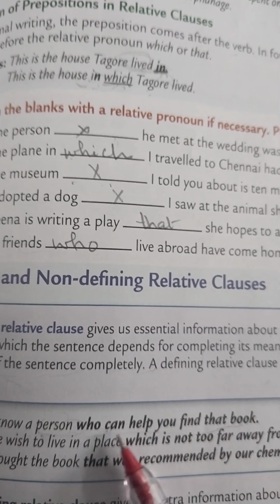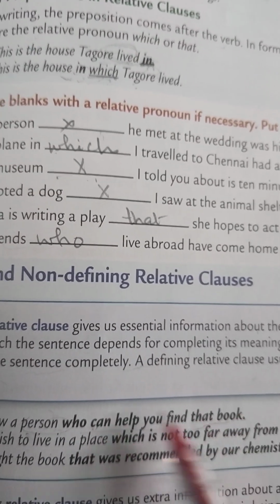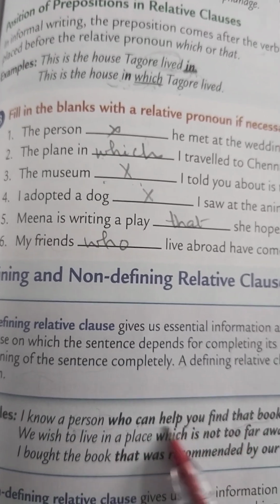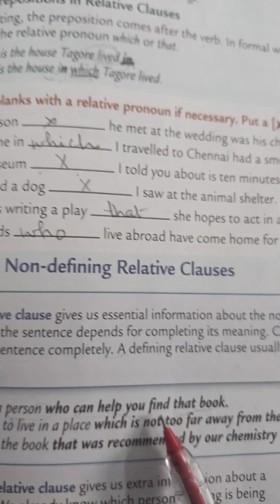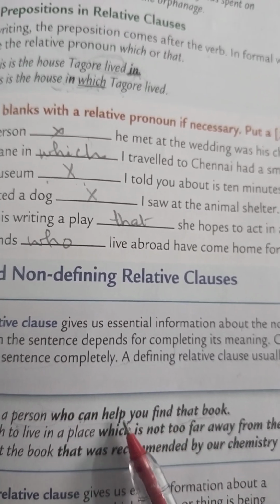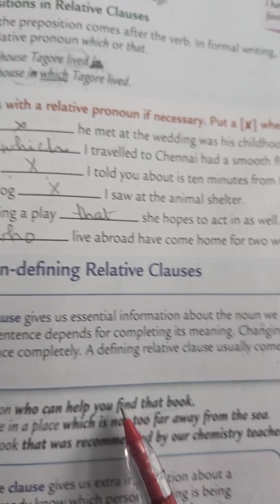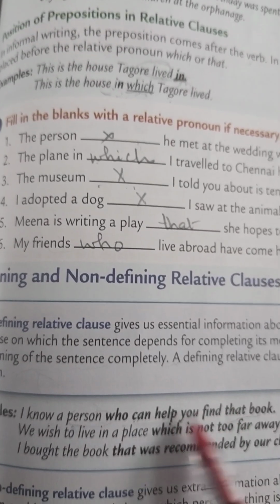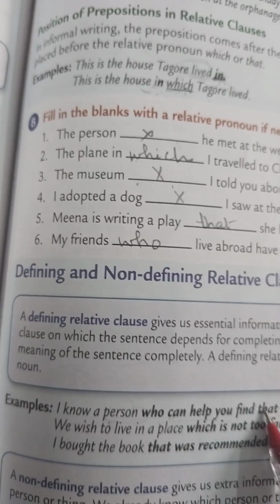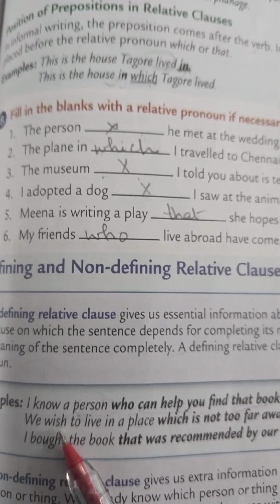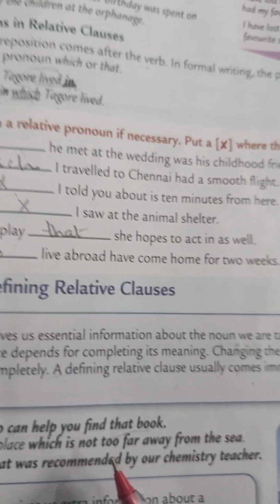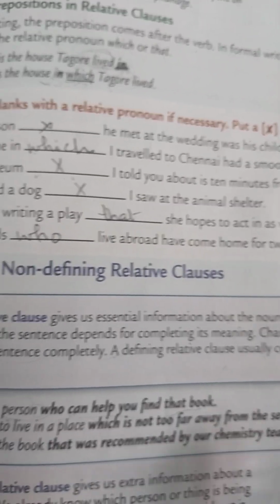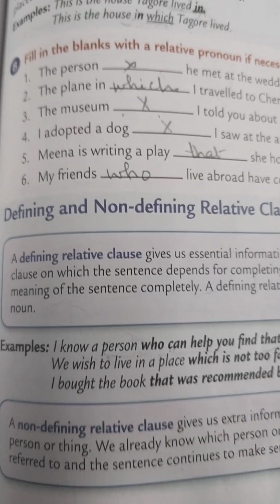Now in this sentence, the clause "who can help you find that book" is a defining relative clause, because it is giving us essential information, essential for completing the meaning of the sentence. If we change this clause, the meaning of the entire sentence will change. So this is a defining relative clause. Now, "We wish to live in a place which is not too far away from the sea." So "which is not too far away from the sea" is the defining relative clause.